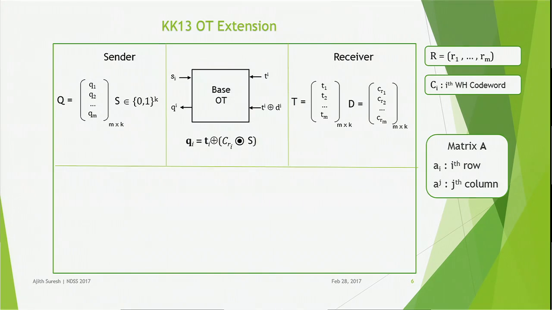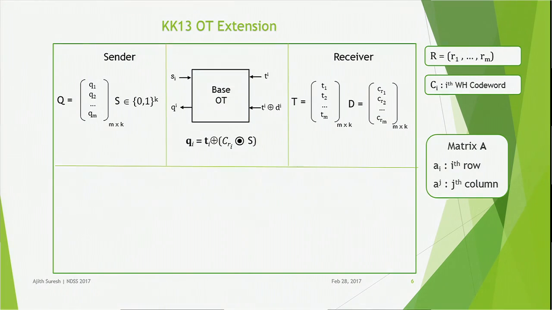Now consider the ith base OT. The inputs from the receiver side are T^i and T^i XOR D^i. This means T^i is the ith column of matrix T, and T^i XOR D^i is the ith columns of matrices T and D XORed together. These are the two inputs from the receiver side, and the sender will use the ith bit of vector S, say S_i, as his choice bit.